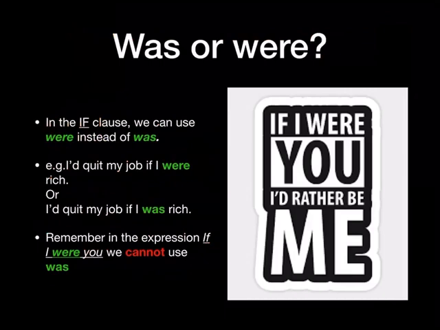Now, was or were. In the if clause, in the second conditional, we can use were instead of was. Of course, I'm referring to first person singular, I, no? And third person singular, he, she, or it, no? For example, I'd quit my job if I were rich. It's perfectly correct. We can also say I'd quit my job if I was rich, no? So both options would be correct. But we must remember that in the expression if I were you, we cannot use was, no? So if I were you, always with were.